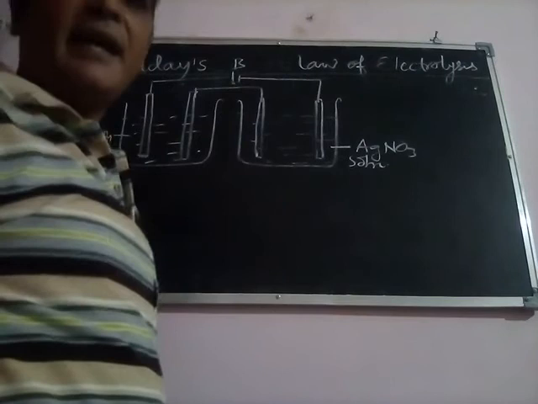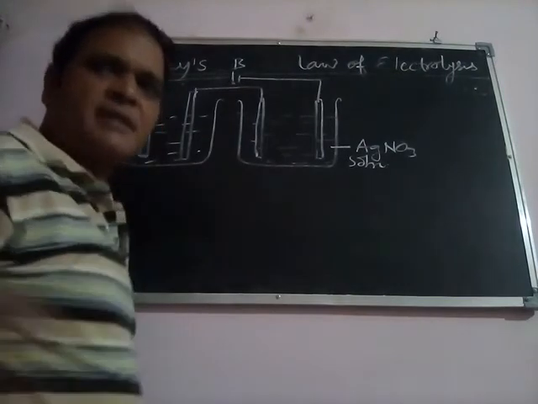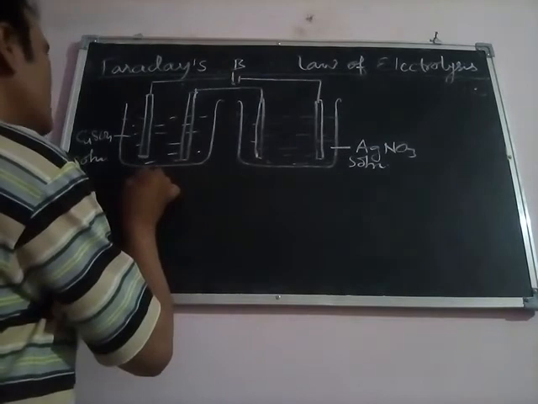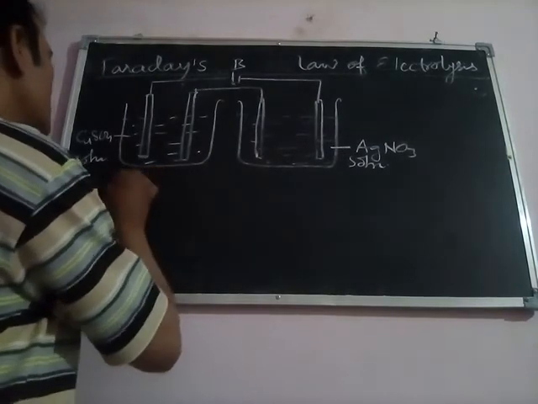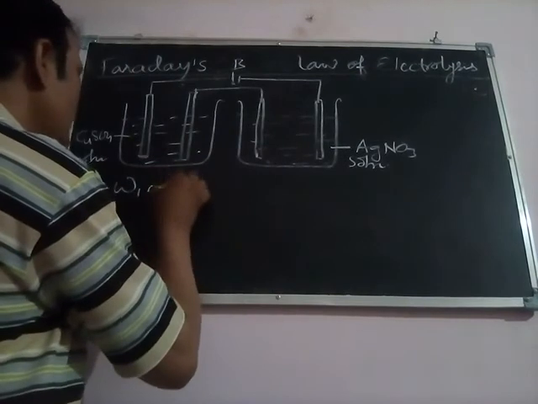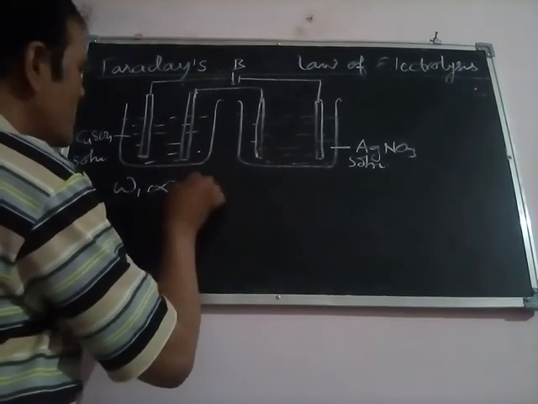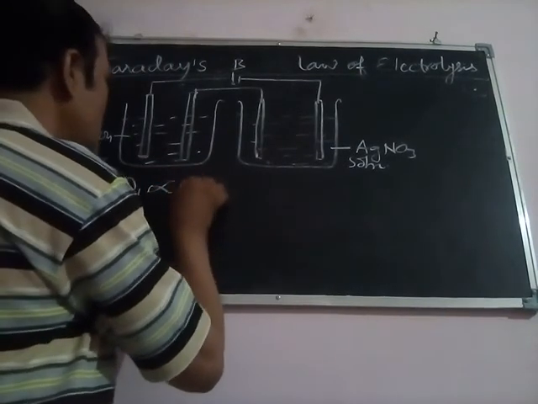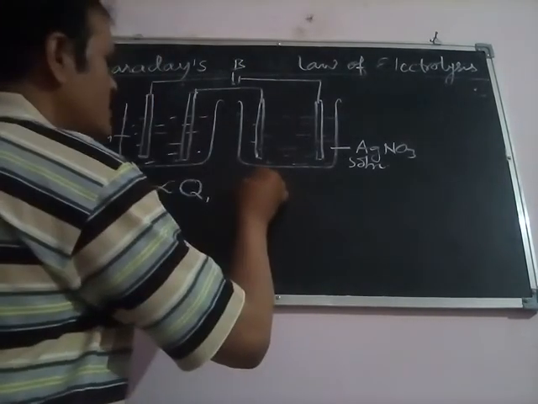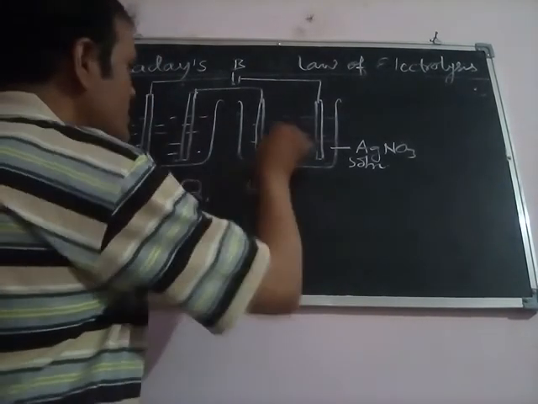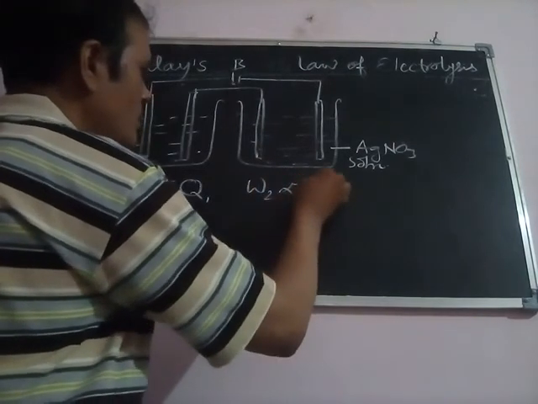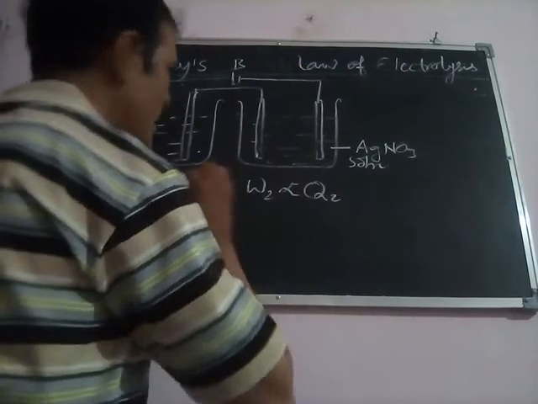On passing the electric current, suppose we take Faraday's first law of electrolysis. According to it, W1 amount of the substance will be liberated or deposited on passing Q1 quantity of electricity, and in the other cell W2 amount of the substance will liberate at the electrode on passing Q2 amount of electricity.